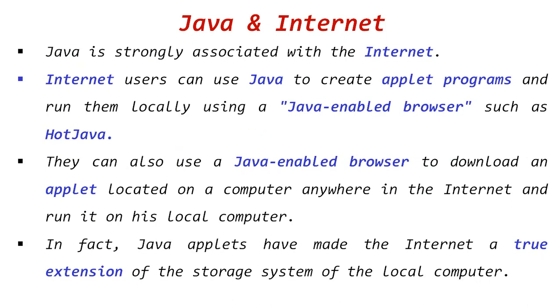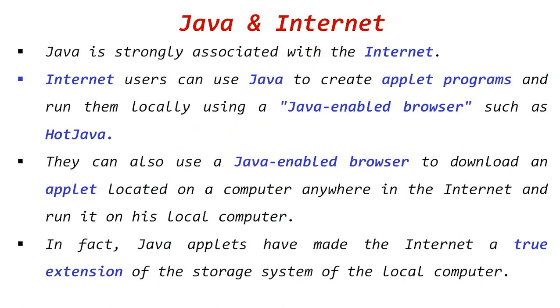I repeat again, first of all, Java is connected with the internet. In the complete page, if you see thoroughly, only one or two highlighted contents are there. One is the applet program and the second one is the Java enabled browser. The first step is the Java enabled browser. You have to install JDK, JRE on your system.